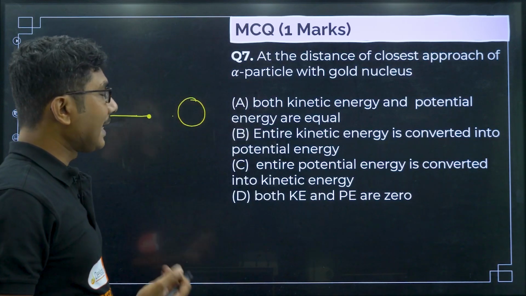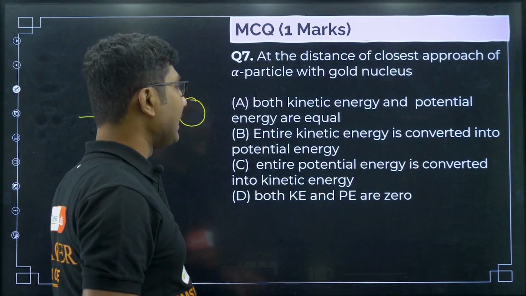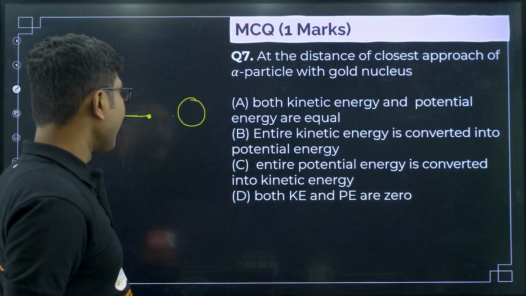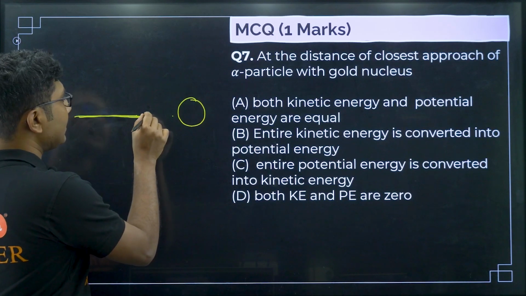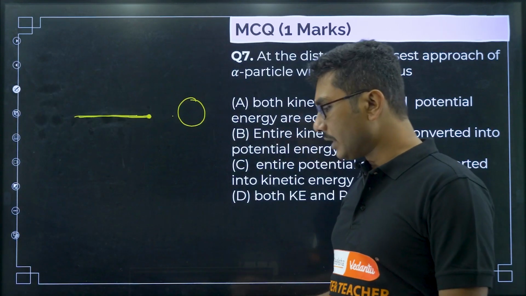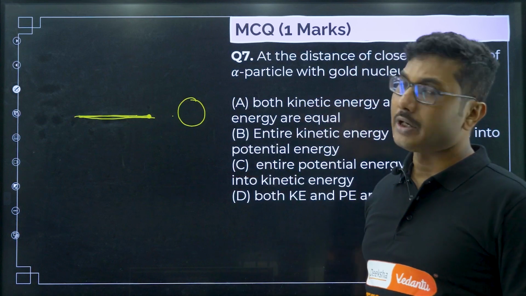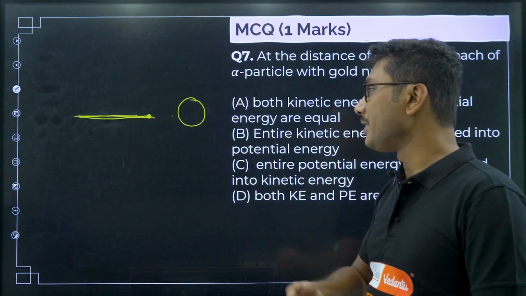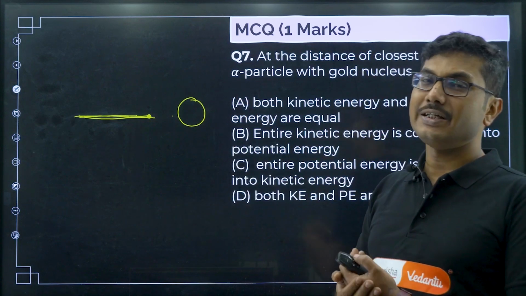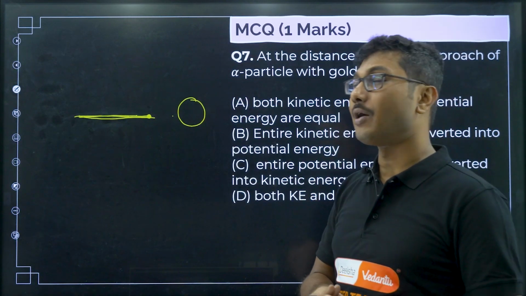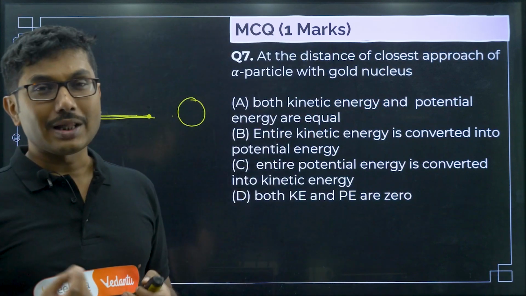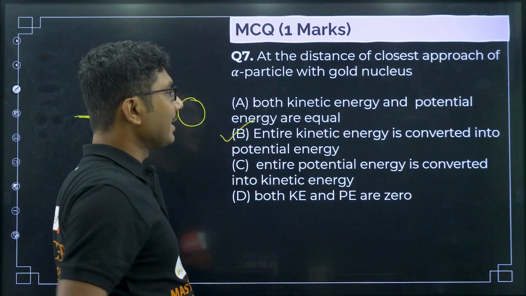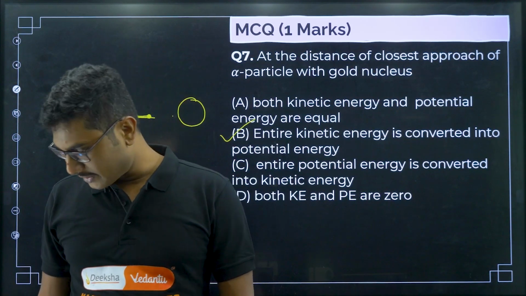At this point it is momentarily stopped, its speed is momentarily 0. Momentarily speed 0 means its entire kinetic energy is now converted into potential energy. Remember that total energy is conserved in this case as well. So, entire kinetic energy is converted into potential energy, that is the answer.